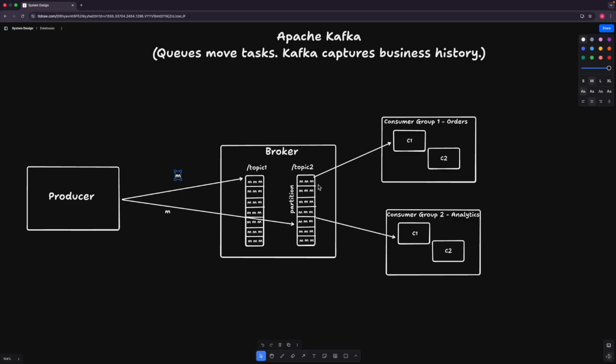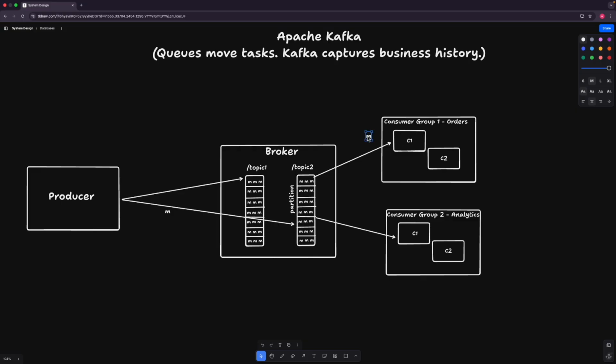If we want the ordering of the messages, then the key value we send in the message should be the same for every message. All these minute details I'll be discussing in another video, but here it is just for your information and overview. So the message will be sent by the producer, stored in the topic's partition, and from that partition the messages will be consumed by the particular consumer.